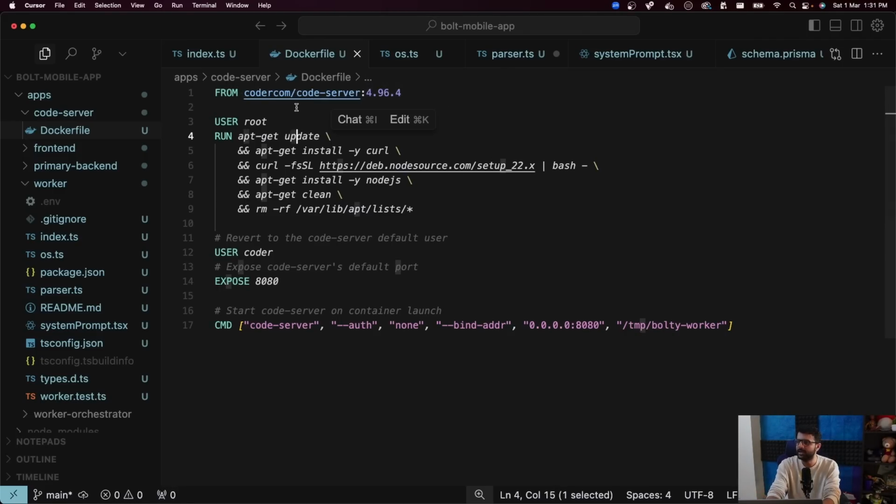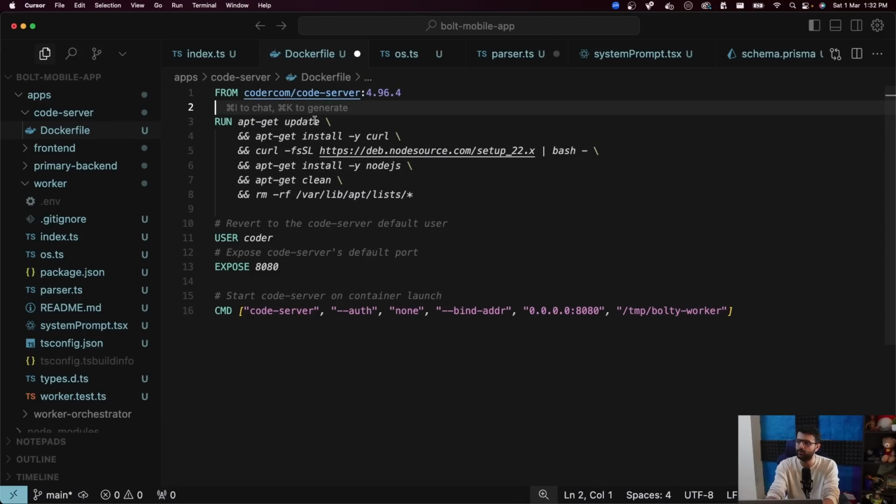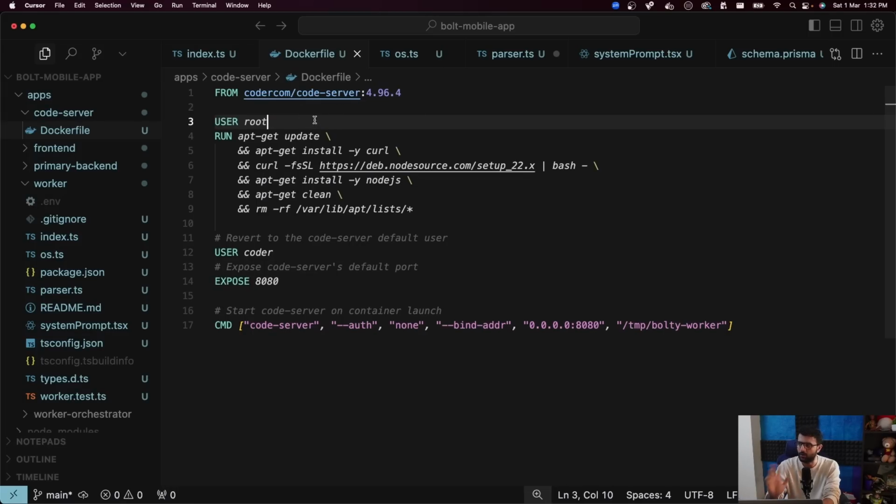I know that I have to start this. I want to start Code Server, but I also want to have npm or node installed in there. So this user root changes the user in this Docker file to be the root user, so that I can add a few files. More technically, just add Node.js to the operating system. If I don't add this, then I don't have the permissions to add Node.js to the Docker file.